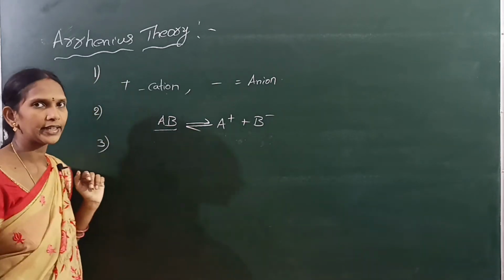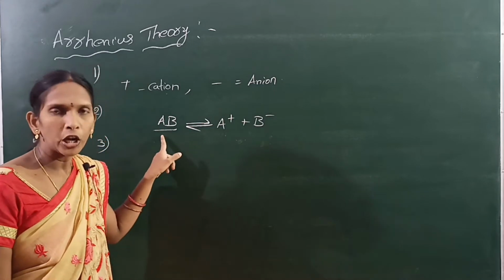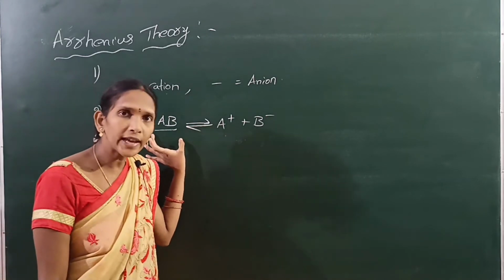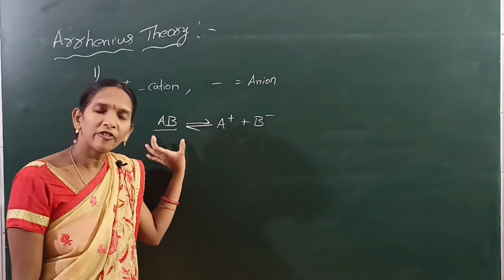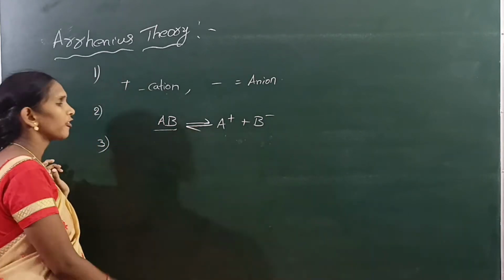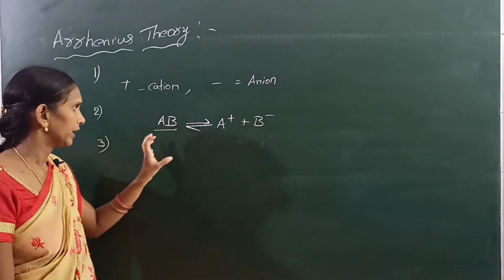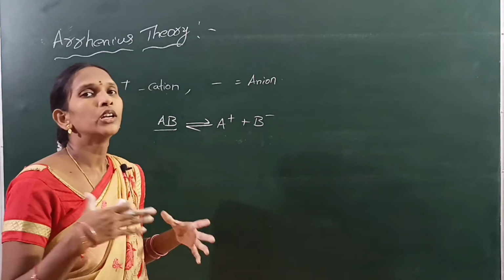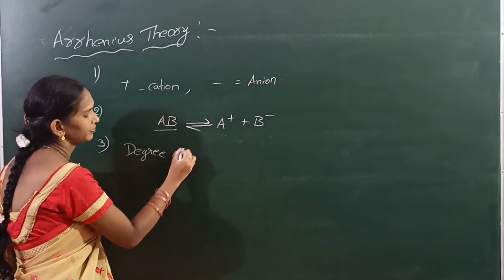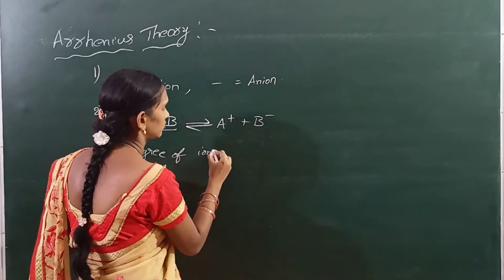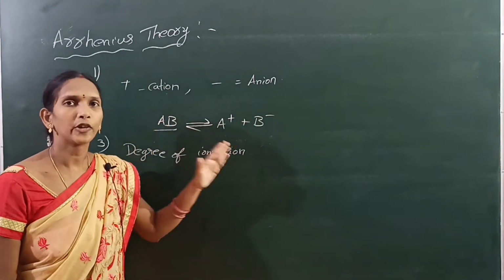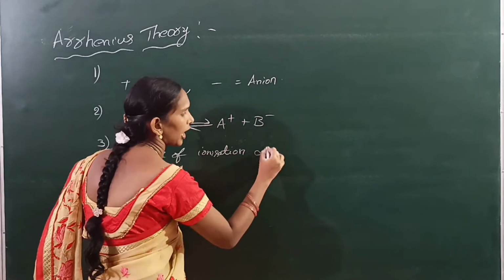The third postulate is the fraction of molecules ionized. The fraction of molecules that ionize is called the degree of ionization, alpha.